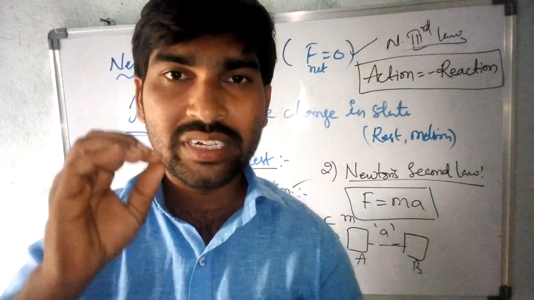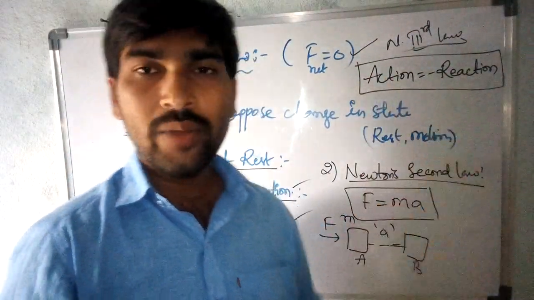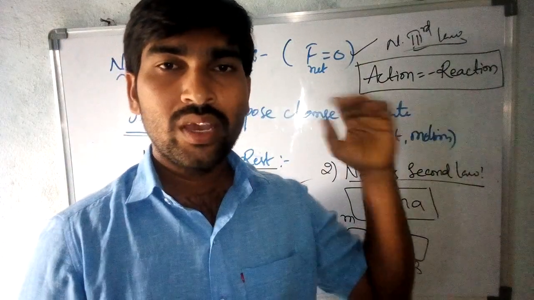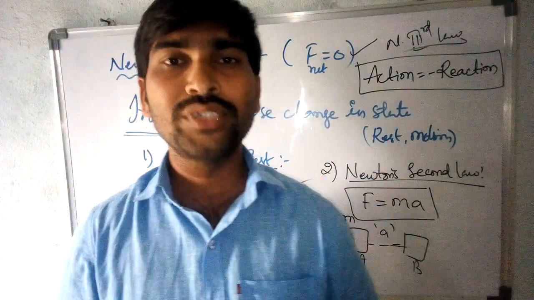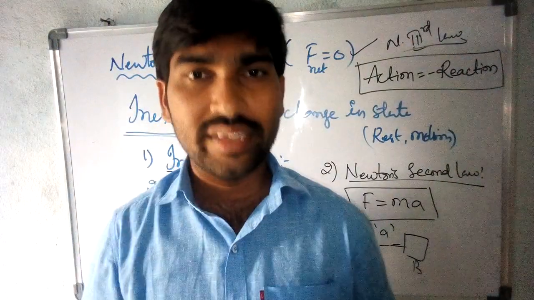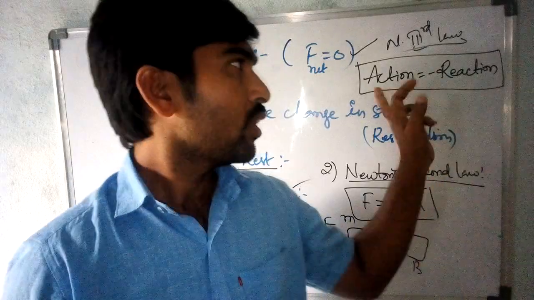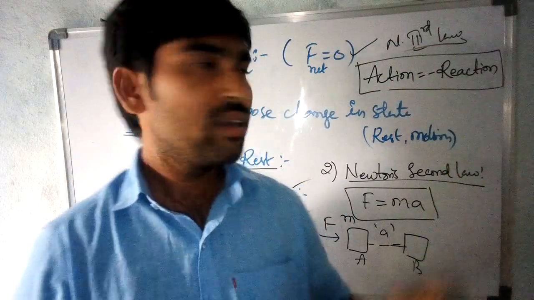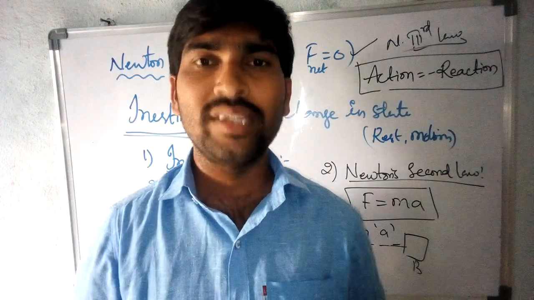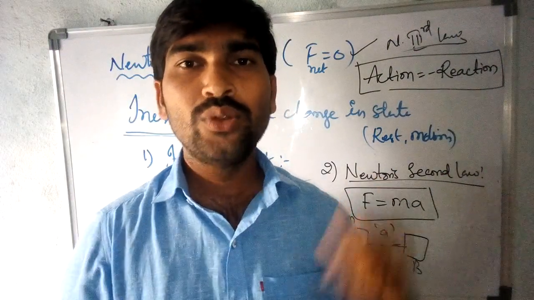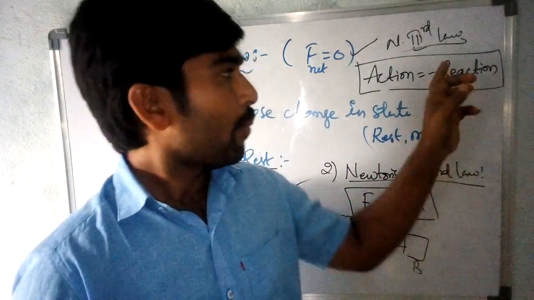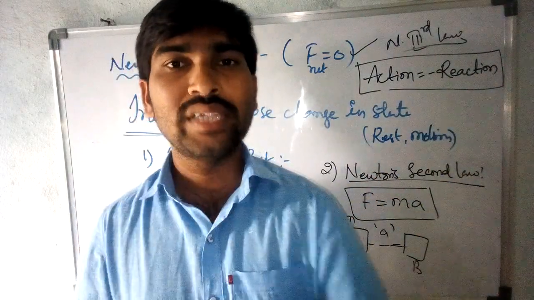When action is performed, it is equal to the reaction in the opposite side. So what is the perfect definition for Newton's third law? When action is applied on any body, it equals the opposite reaction. For every action there is an equal and opposite reaction. It is called Newton's third law. Action is equal to minus reaction. Here minus indicates the opposite direction.